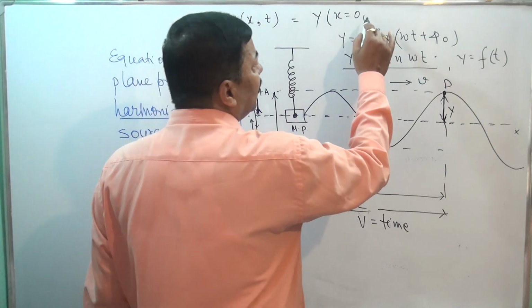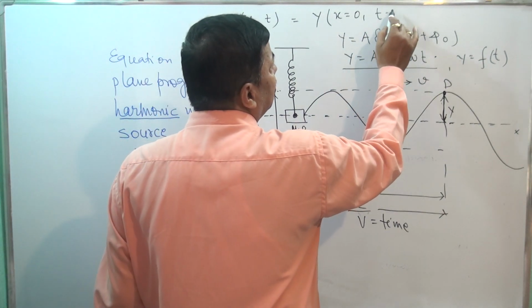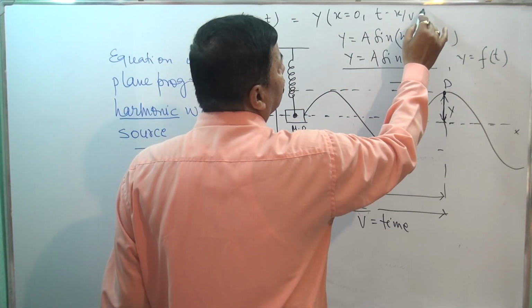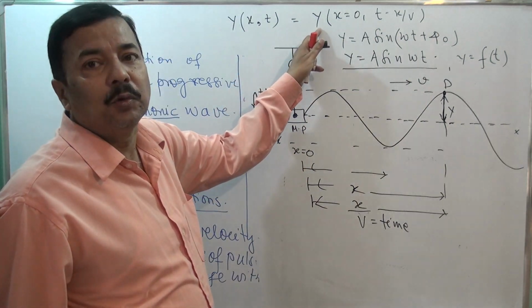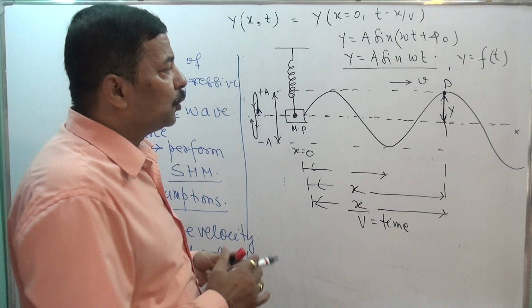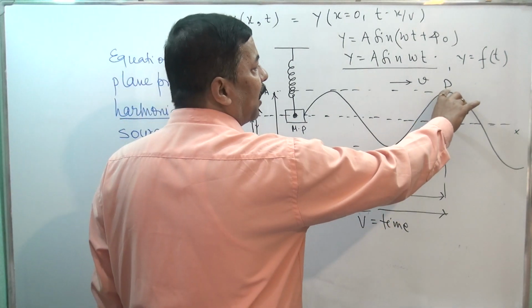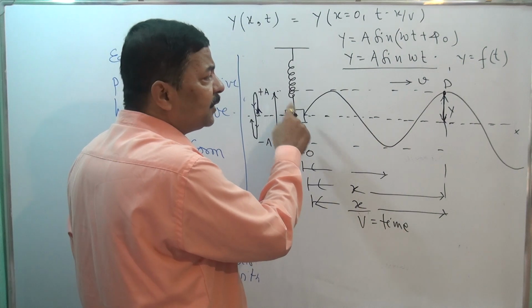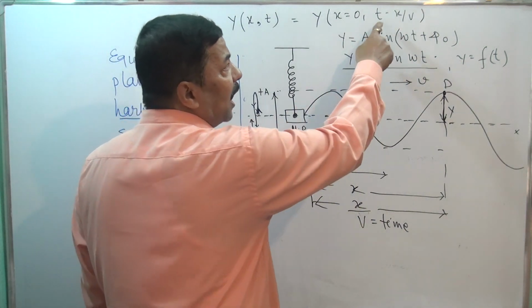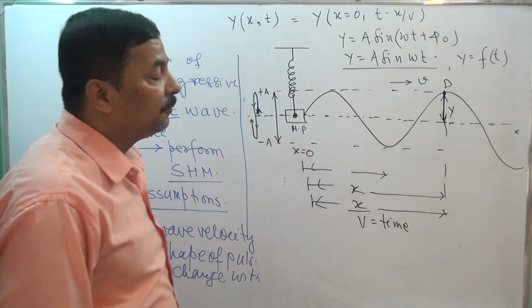See, this y I want, and this y is known to us, so they are equal. So to find the displacement of this particle, we ask the origin particle its displacement at time t minus x by v.